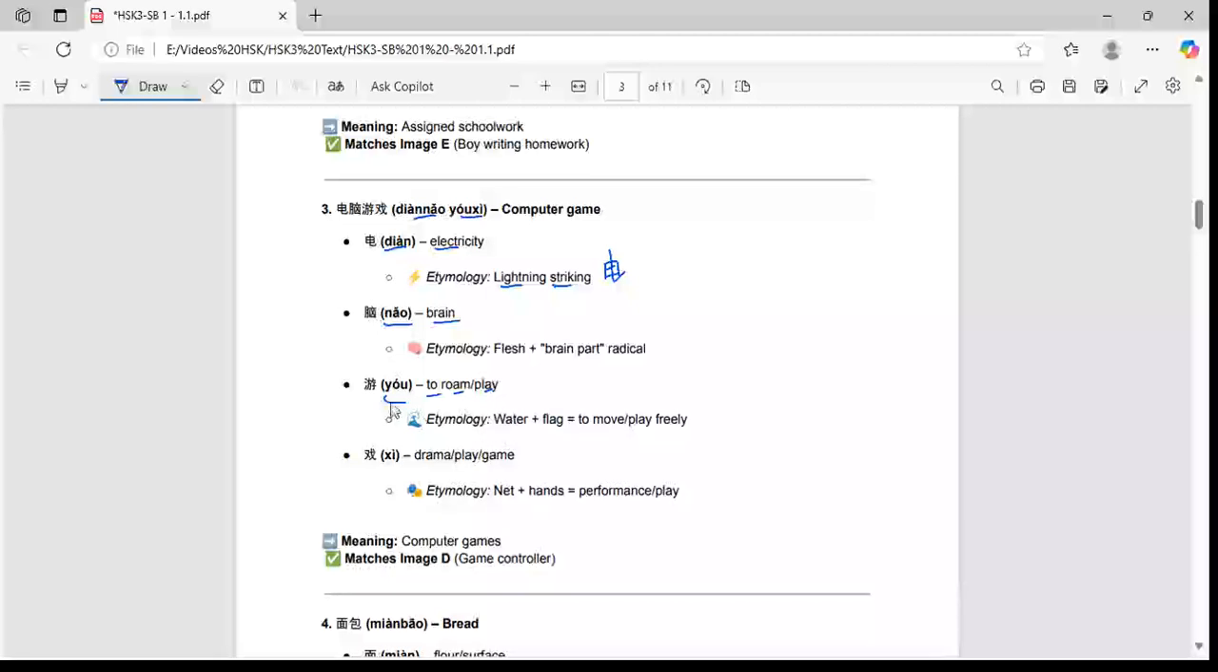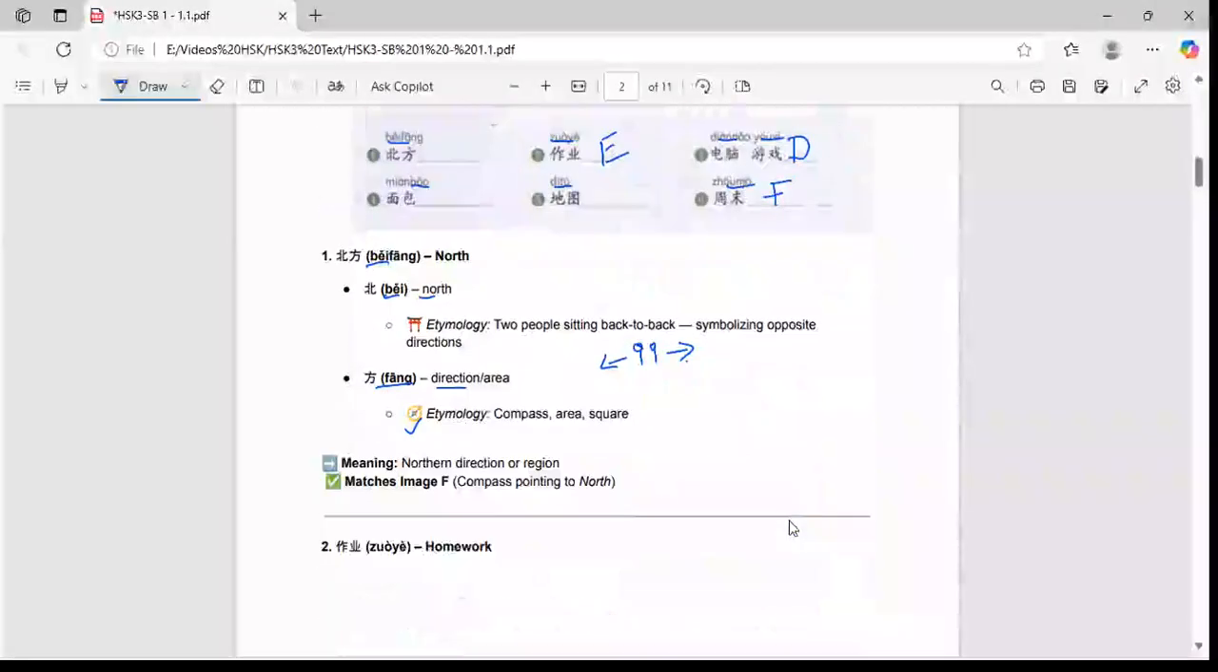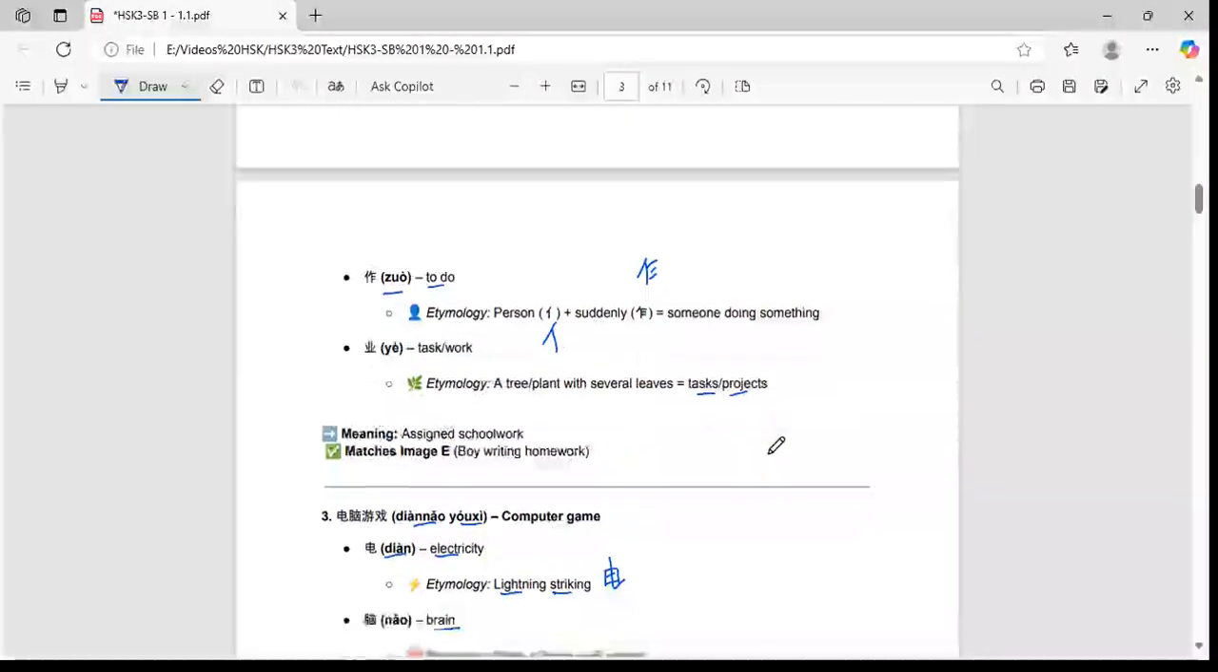And yóu is to roam or play. Here we have the three-dot water radical, water plus flag, meaning to move or play freely. And xì has one meaning: drama, play or game. Here we take the net plus hands, which is a performance or play. So diànnǎo yóuxì is computer games, which is the game controller we have here. This is the game controller. So diànnǎo yóuxì, D is our answer.